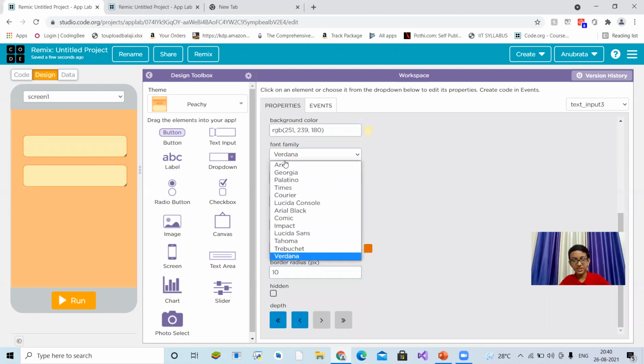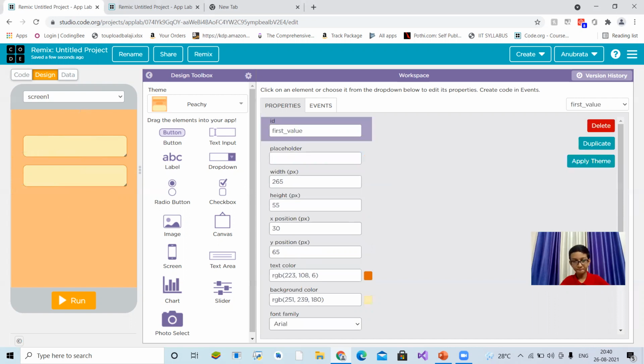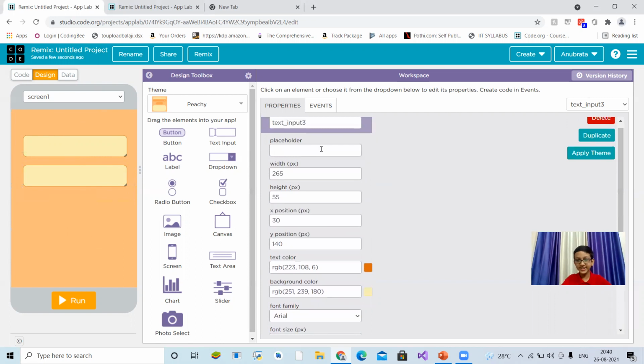We will do this fast because we have already made one. And let's see the font size, yeah, it's 26. The second one should also be 26, and let's enter 56 again.